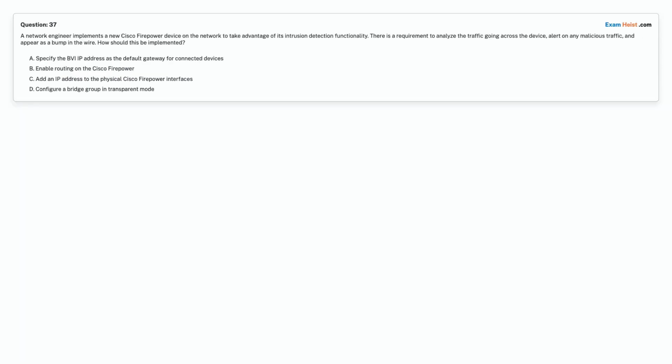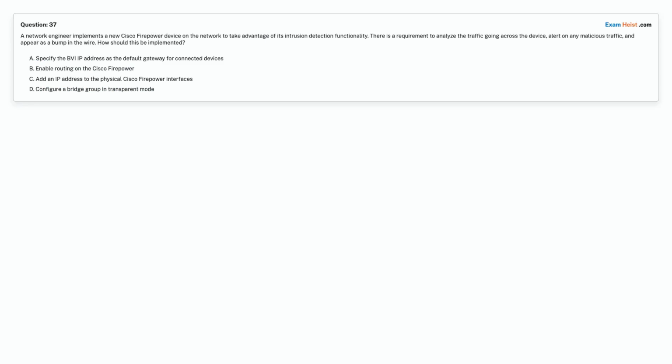Question 37. A network engineer implements a new Cisco Firepower device on the network to take advantage of its intrusion detection functionality. There is a requirement to analyze the traffic going across the device, alert on any malicious traffic, and appear as a bump in the wire. How should this be implemented?